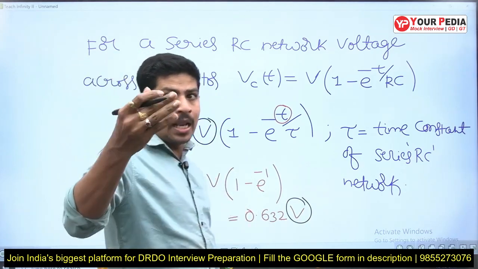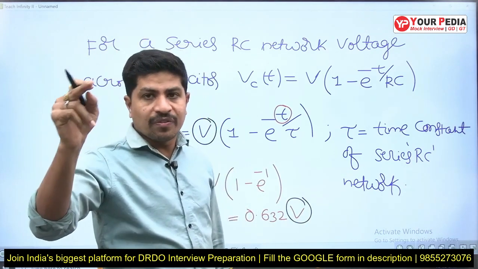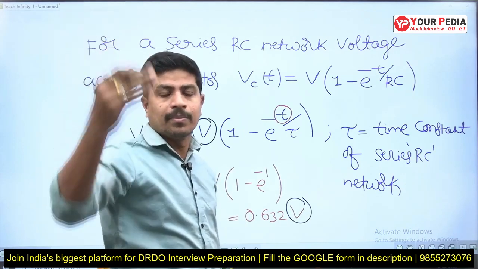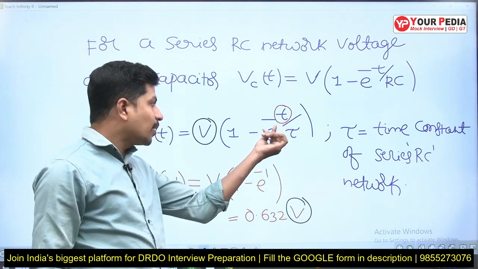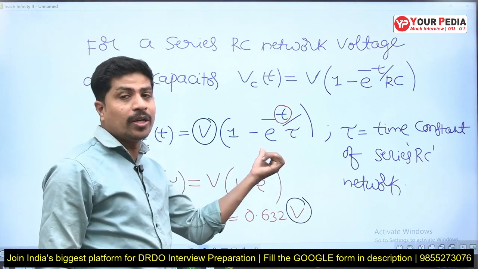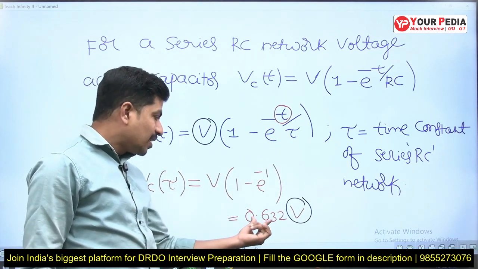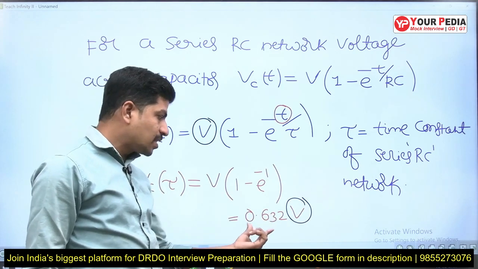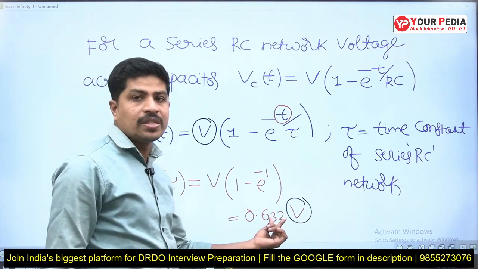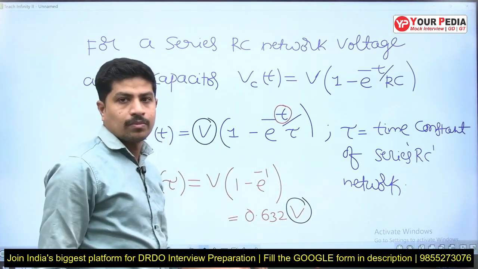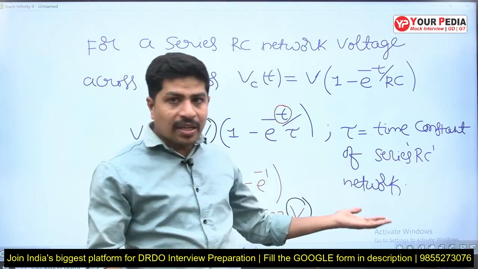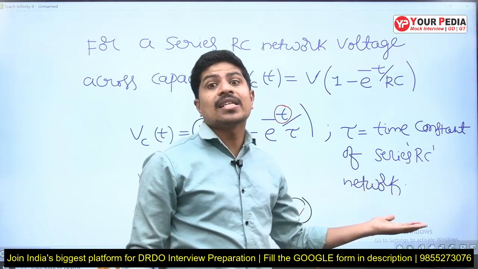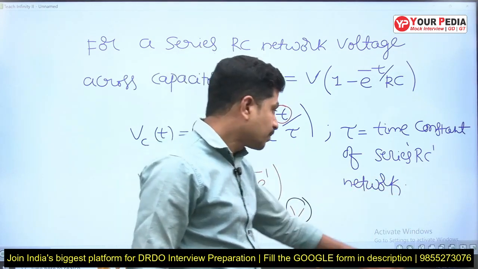What do you mean by final? Steady state, as t tends to infinity. If you put t equal to infinity, e power minus infinity is 0, 1 minus 0 is 1, and 1 into V is V. So 0.632 times V means 63.2% of its final value. Now the question arises here: we have given the answer that for a series RC network the time constant is RC.